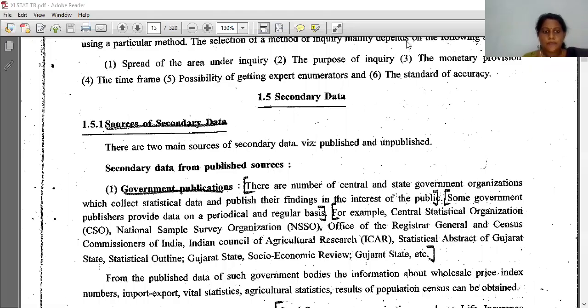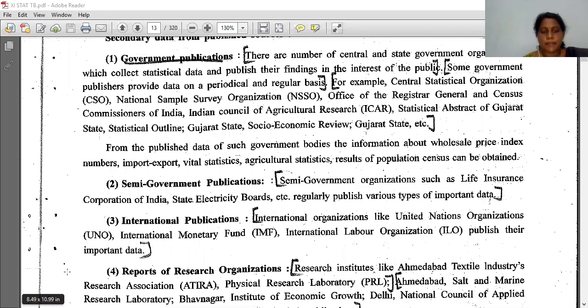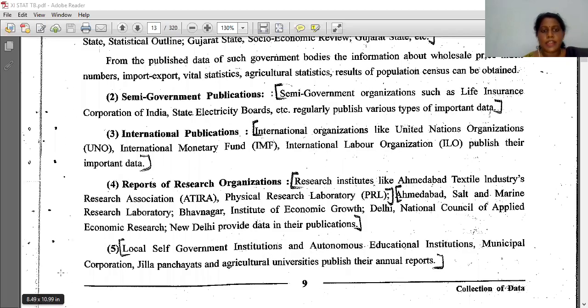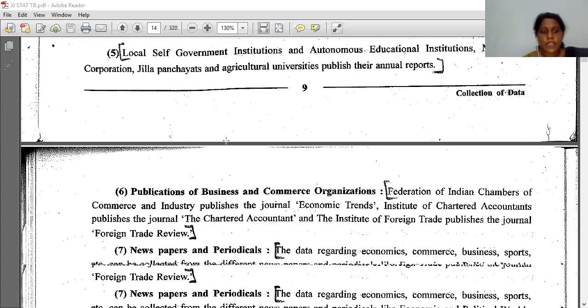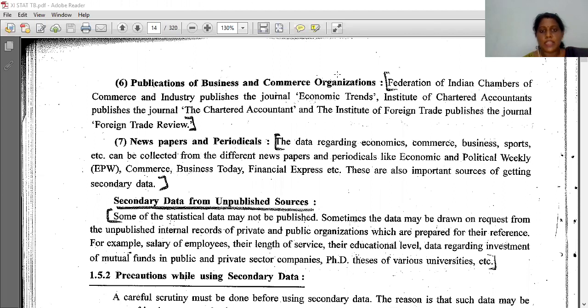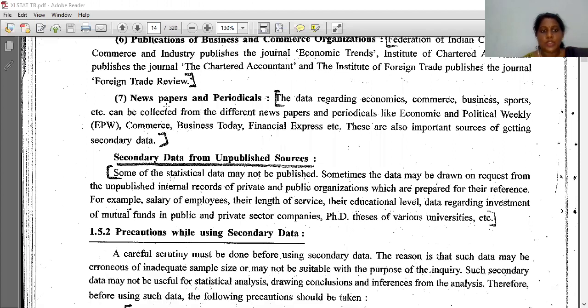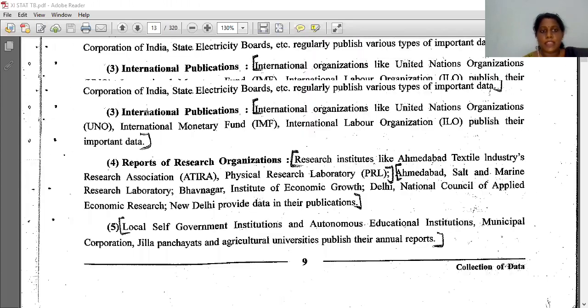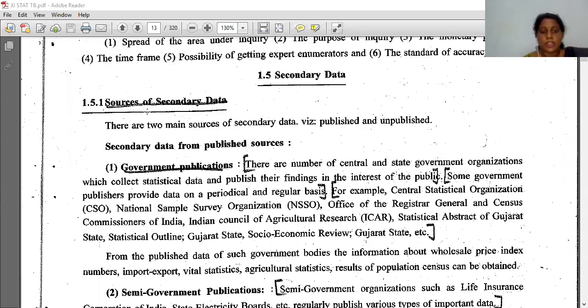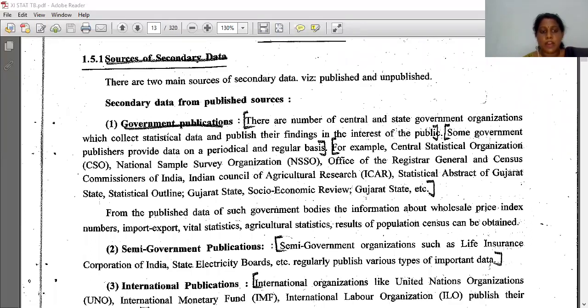So first is government publication. See, the published sources are government publications, semi-government publications, international publications, reports of research organizations, publications of business and commerce organizations, newspapers and periodicals. These are all the published sources, right? So we will see one by one all the sources. So first is government publications.